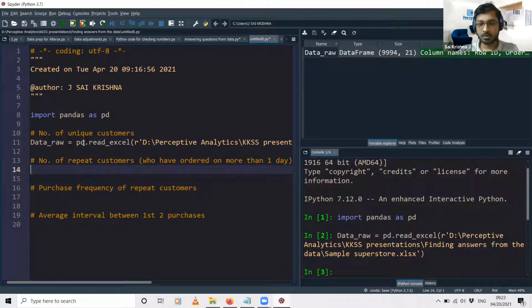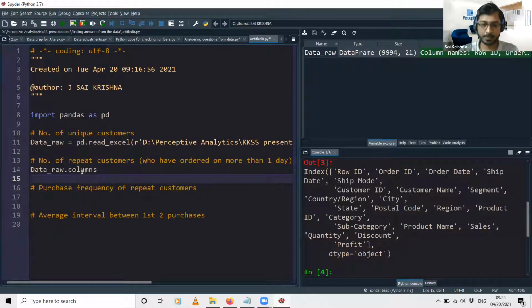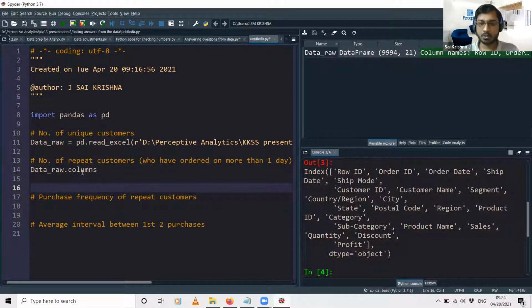Before doing that, I would like to know what are the names of the columns in my data frame. For that, I will be using this command, dataset name dot columns. So data_raw is the name of my dataset. Dot columns will give me the list of columns in my data frame. Now you see that we have this column that says order date.